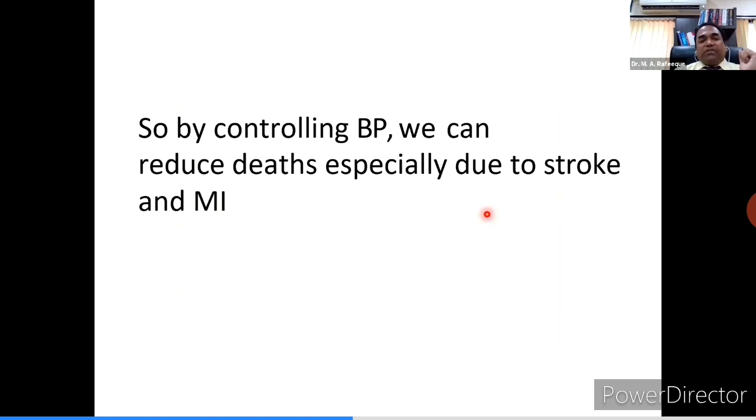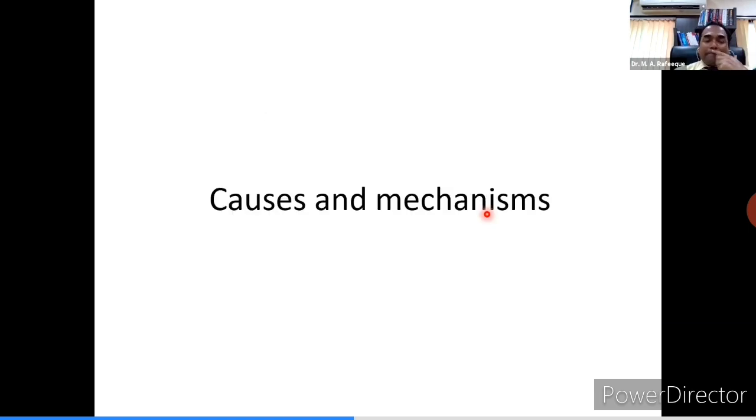So, by controlling blood pressure, we can simply say we can reduce deaths mainly happening because of stroke and MI. We come down to what are the causes and mechanisms responsible for this problem.